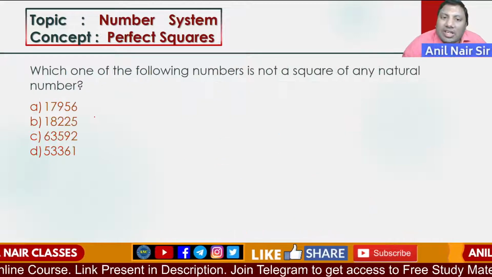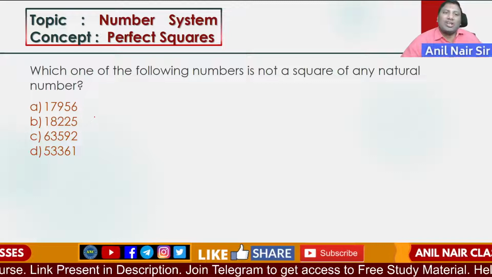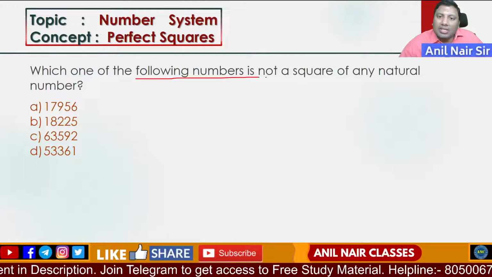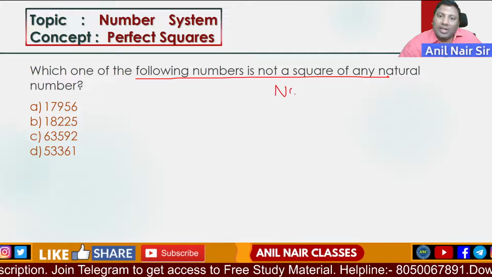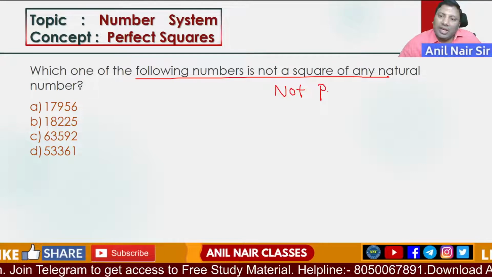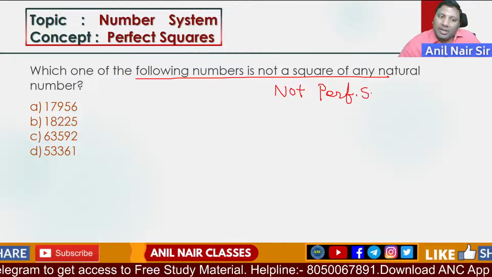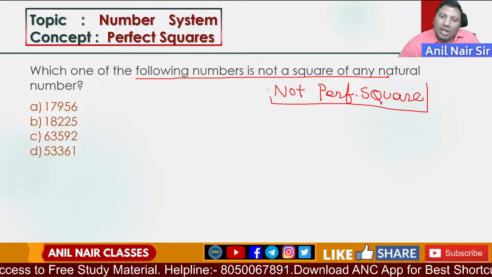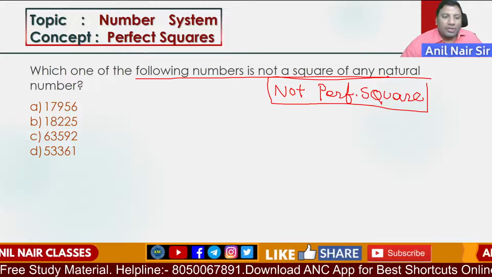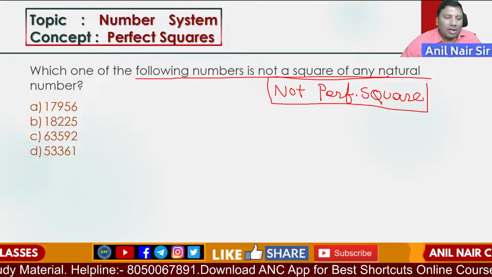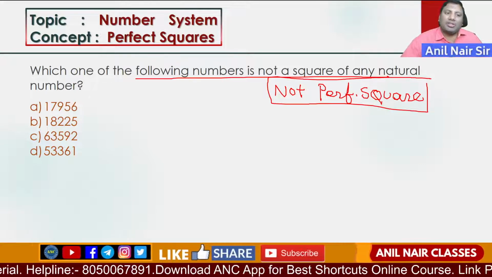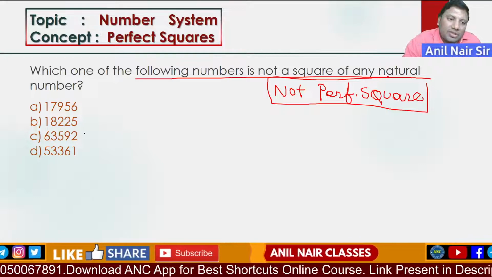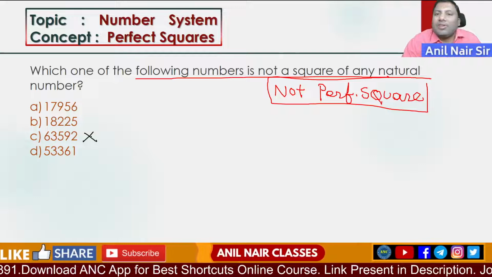By using the digital sum, we can use the logic without even factorization. Which one of the following is not a square of any natural number? The square of any natural number is called a perfect square. So which one of the following is not a perfect square? One by one we will discuss. Now see here, a perfect square never ends with 2, 3, 7 or 8.